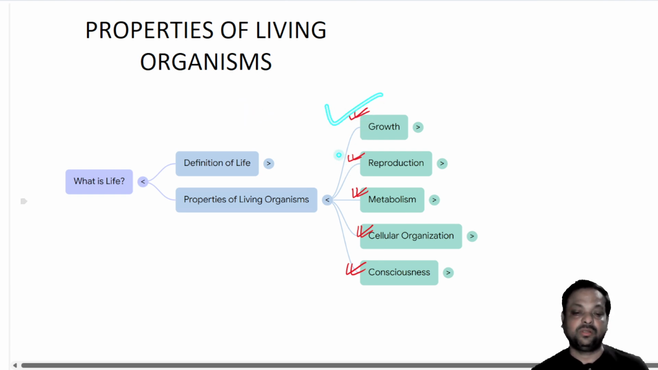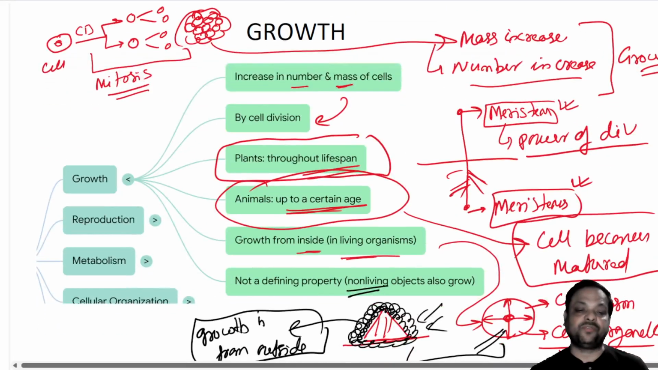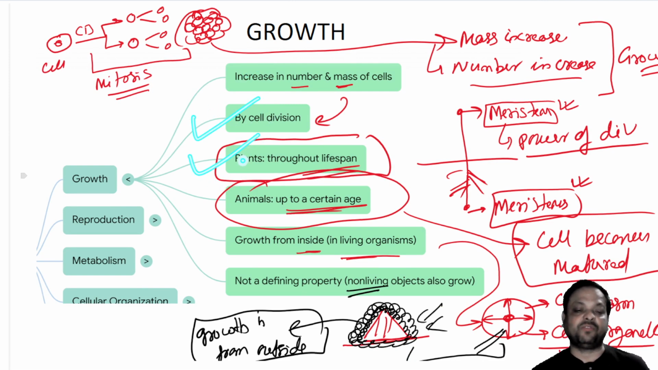We find growth, we find reproduction, metabolism, cellular organization, and consciousness. And growth, as we all know, is the increase in number of mass and cells, which is controlled by cell division. Plants contain meristem, for which they divide throughout the lifespan. Animals do not have meristems, but the division is restricted at a certain age. But animals can repair the cells and heal the wound.